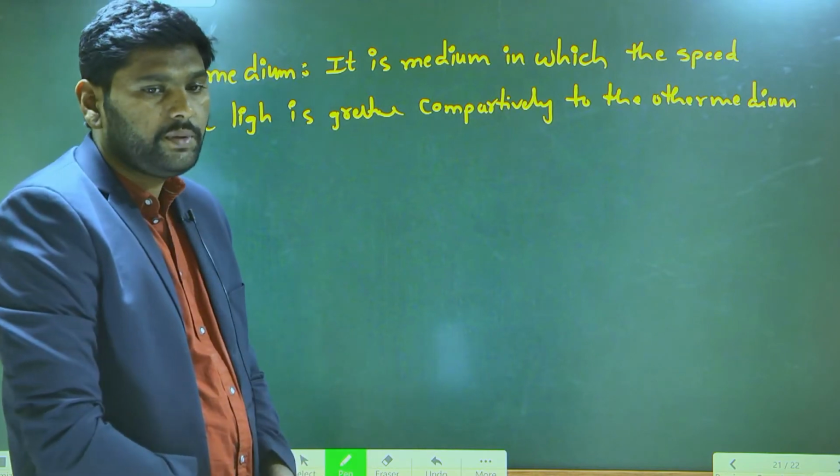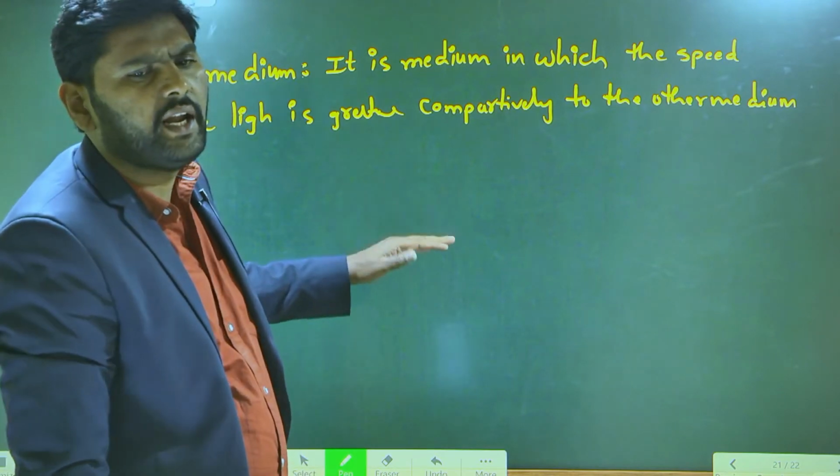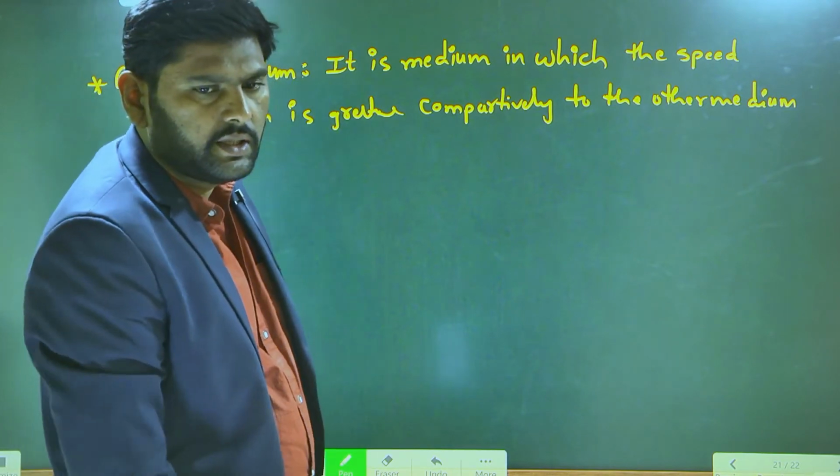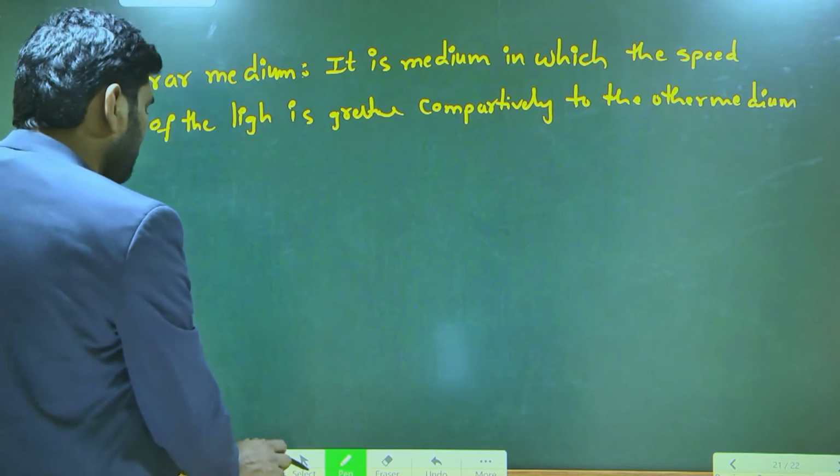Understand? Rarer medium means speed of the light is greater. Simply. Understand? Yes, sir.